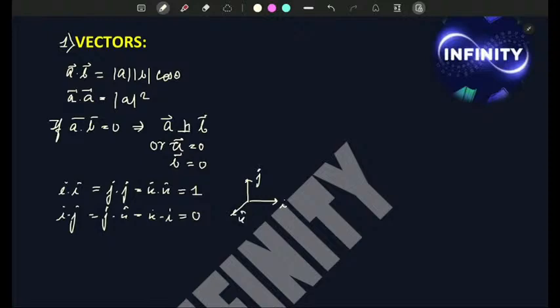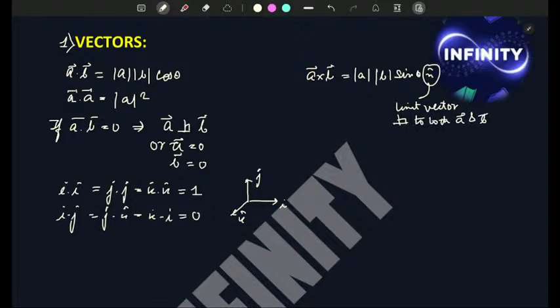And for cross product, similarly, you know A cross B is mod A mod B sin theta n cap. What is n cap? N cap is unit vector perpendicular to both A and B. If A cross B is equals to 0, this implies A parallel to B, or A equals to 0 or B equals to 0.